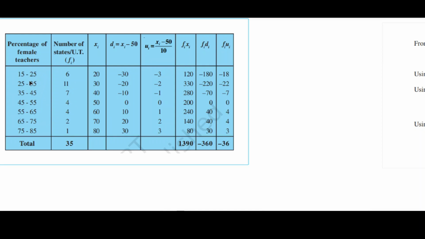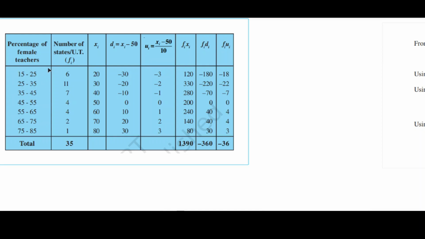Now these are the grouped data, because here we are using class intervals 15 to 25, 25 to 35, 35 to 45, 45 to 55, 55 to 65, 65 to 75, 75 to 85. If we want to find the mean with the help of the direct method, direct means what we studied in the previous class, just multiply. But how can you multiply? Here it is a class interval, so we are not able to multiply directly.